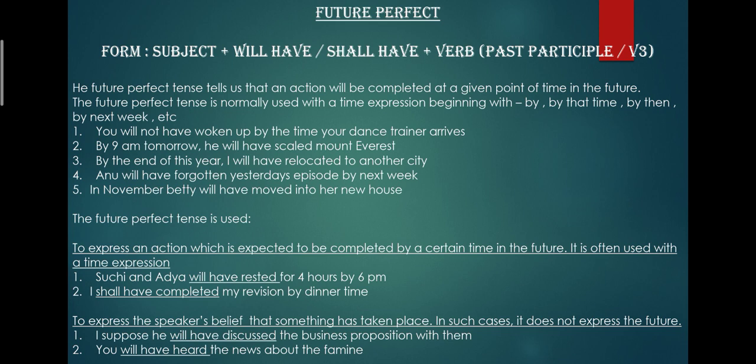The future perfect tense is used to express an action which is expected to be completed by a certain time in the future. It is often used with a time expression. For example, Suchi and Adya will have rested for 4 hours by 6 p.m. So here you can see that there is a certain time in the future. It should be completed in a certain time in the future. I shall have completed my revision by dinner time, which is a certain time here.